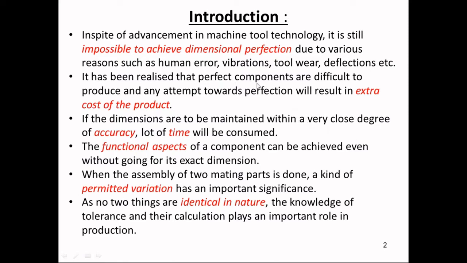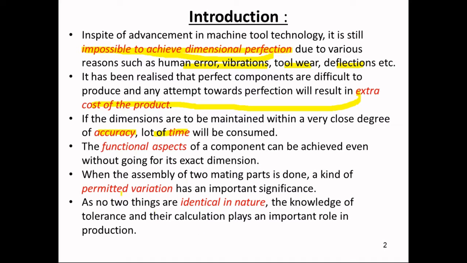To manufacture any component, it is impossible to achieve exactly the same dimension. That's why interchangeability is provided. It is impossible to achieve dimensional perfection, which is due to reasons like tool wear, deflections, and most probably human error and vibrations. But as we move towards perfection of dimension, there is an addition of extra cost, and we require a lot of time to achieve this degree of closeness, that is accuracy.